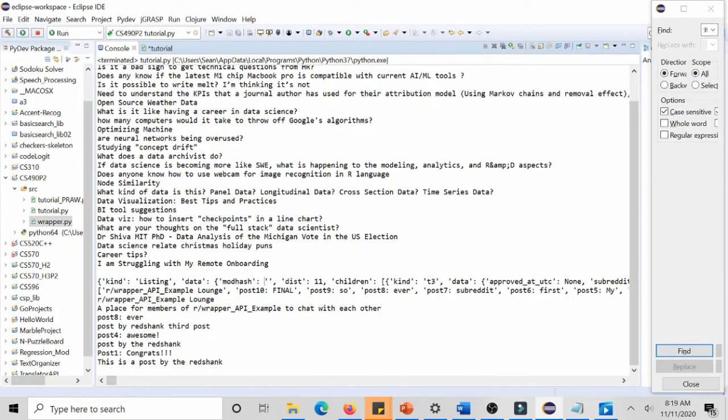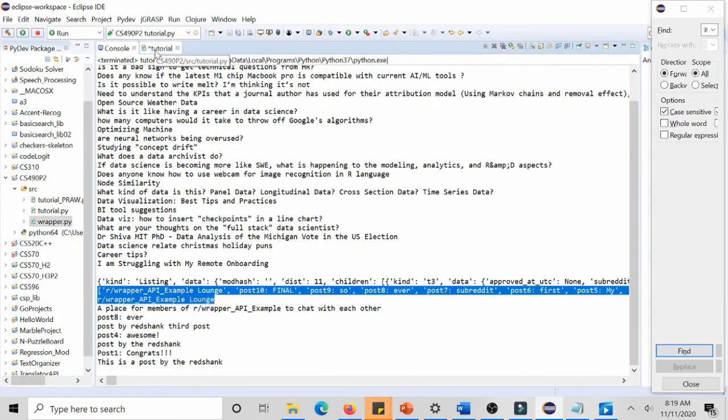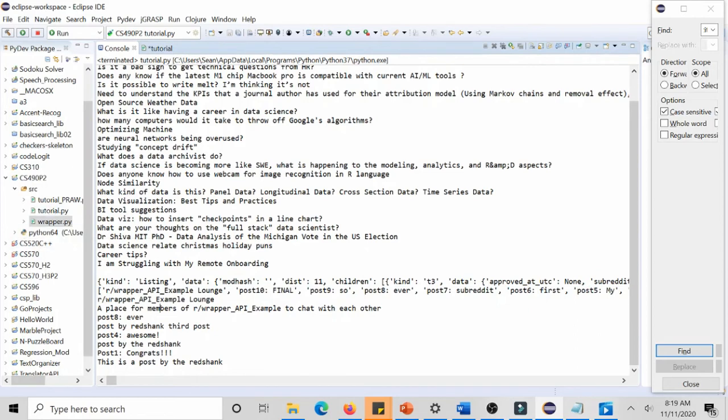I printed it in the class itself, so we didn't post it, say to do it in the tutorial, but it's in there in the wrapper class to print. So we got our list of titles here, and we have the title followed by the description. So these are all written by Redshank.